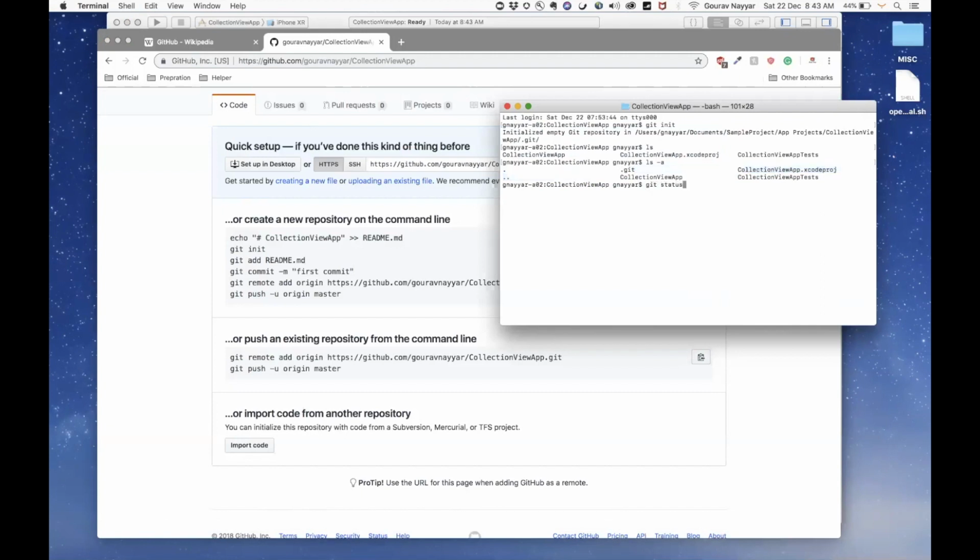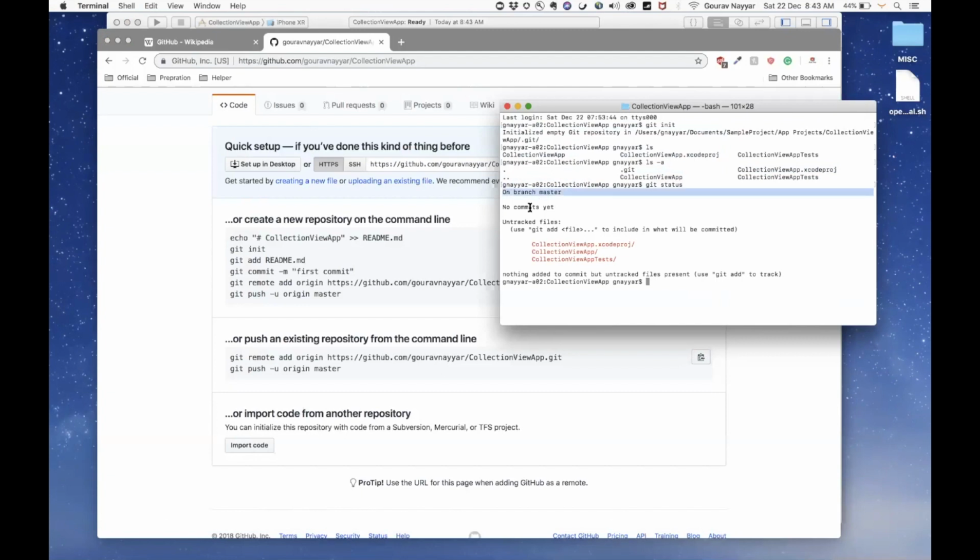So let me use git status, and it is quite descriptive. I am on branch master. I have not made any commits. I have untracked files, which are mentioned here in red color. It says nothing added to commit but untracked files present, so use git add. It is giving us what the next step should be.